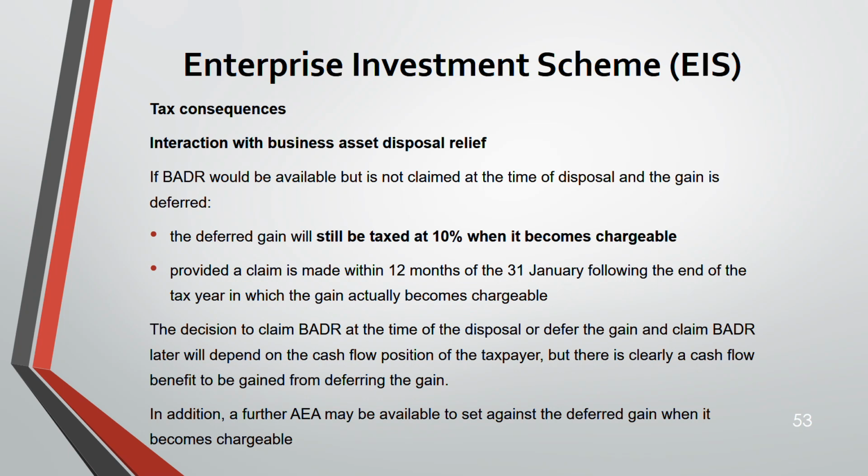So another benefit is, first you defer and get the reinvestment relief now, then later get the business asset disposal relief also. So you defer and you are taxing it at a lower percentage, 10%, and even after that BADR relief, even after deferring the gain, if you take the annual exempt amount also, you can reduce your taxable gain later on even further. Do you understand? Now let us do a question.